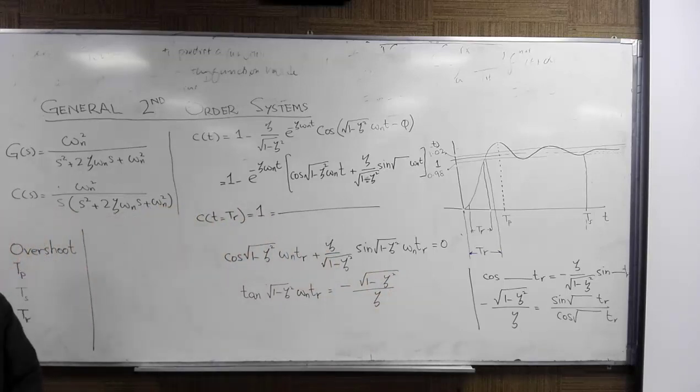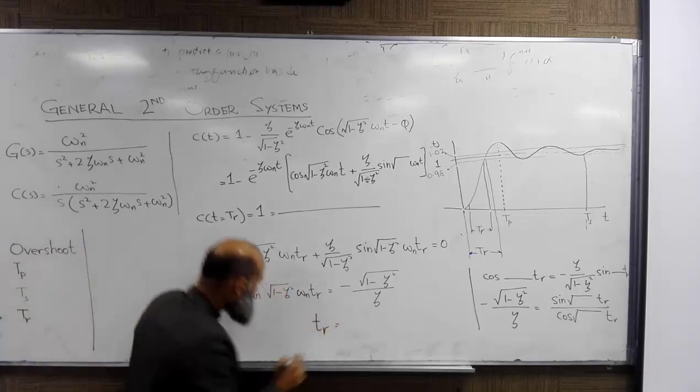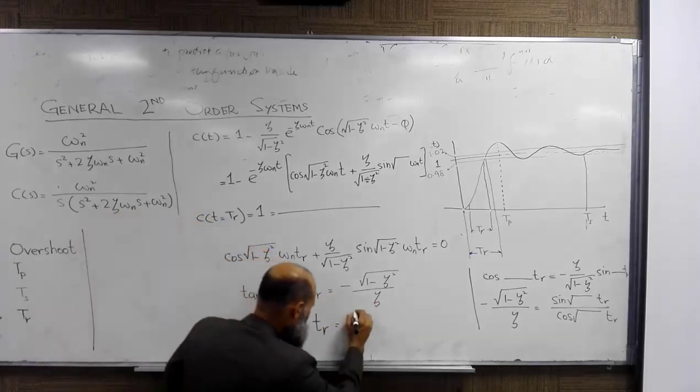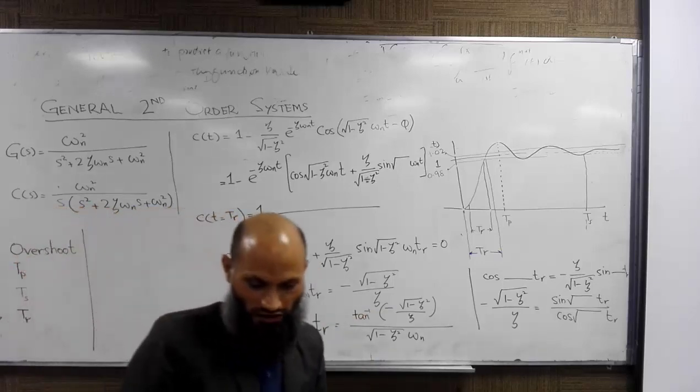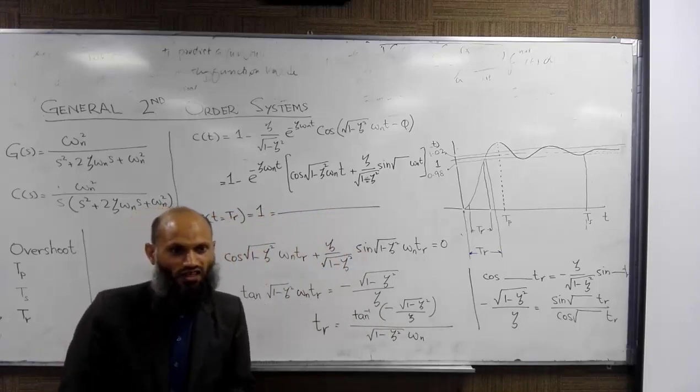And what is tr then? Rise time. Yes, we know that rise time is equal to tan inverse of this expression whole divided by omega n square root of 1 minus zeta square. This is the expression for rise time. Clear?